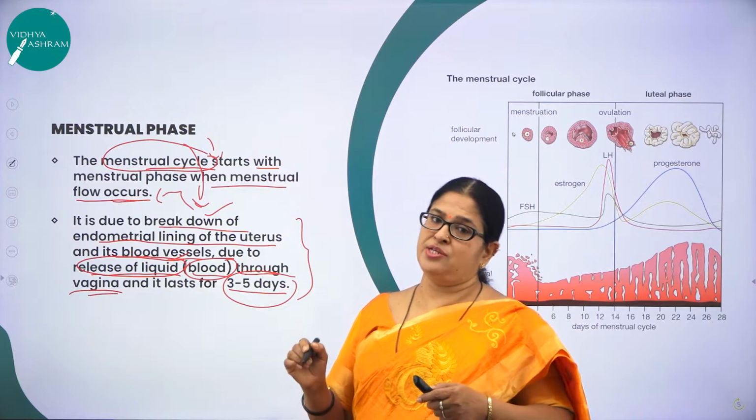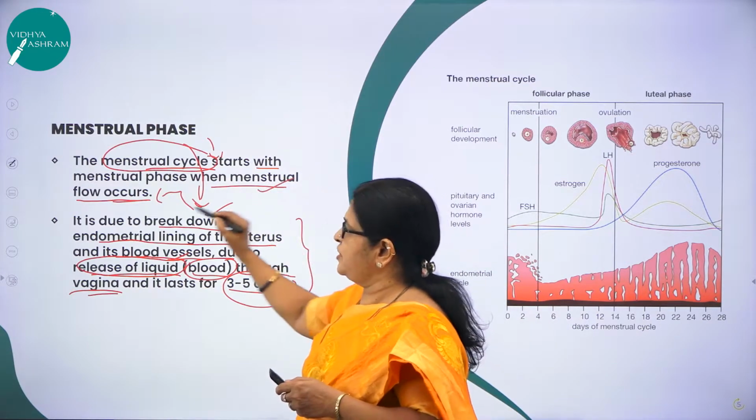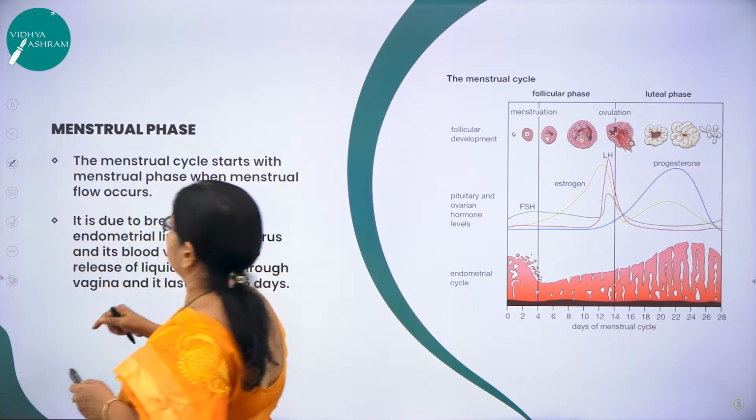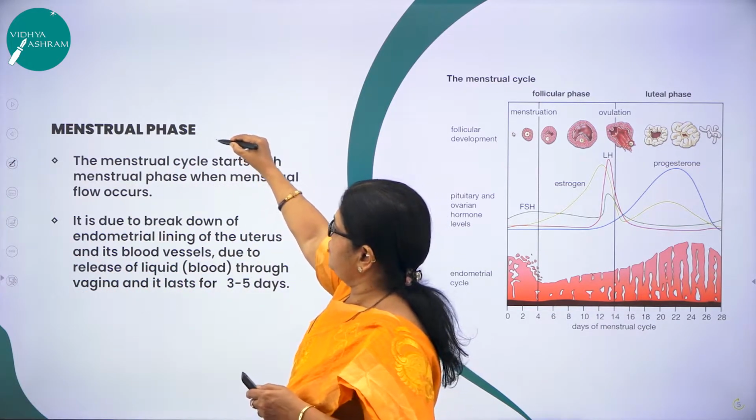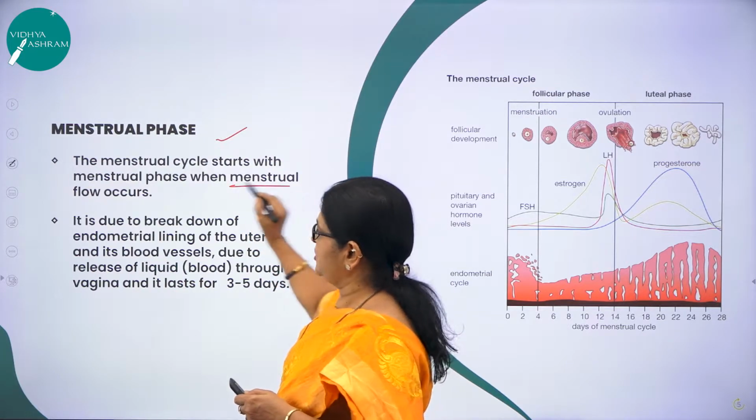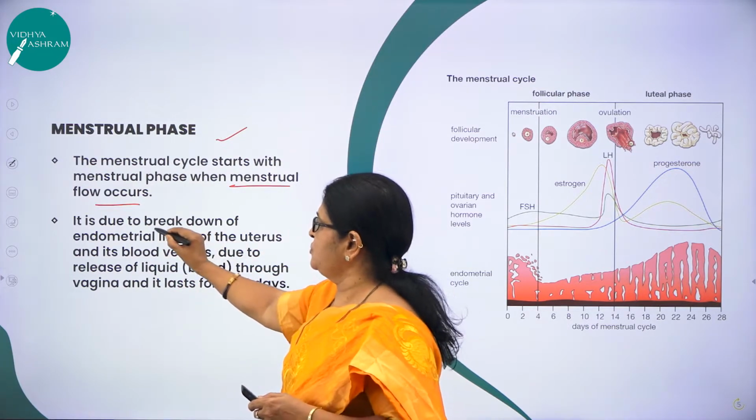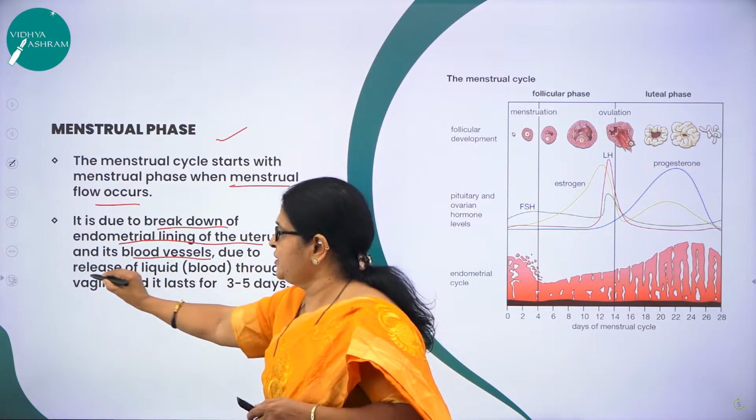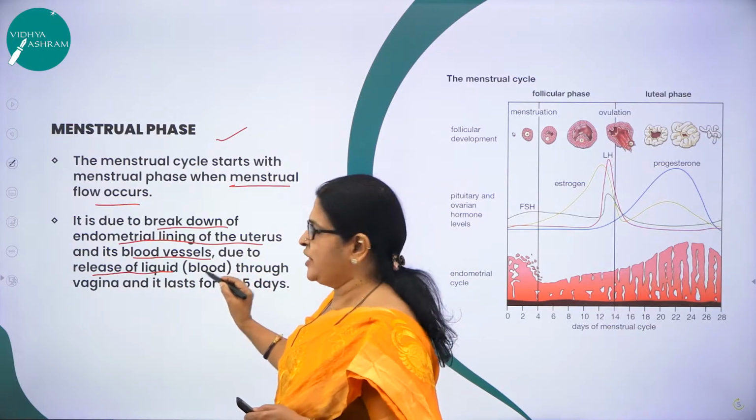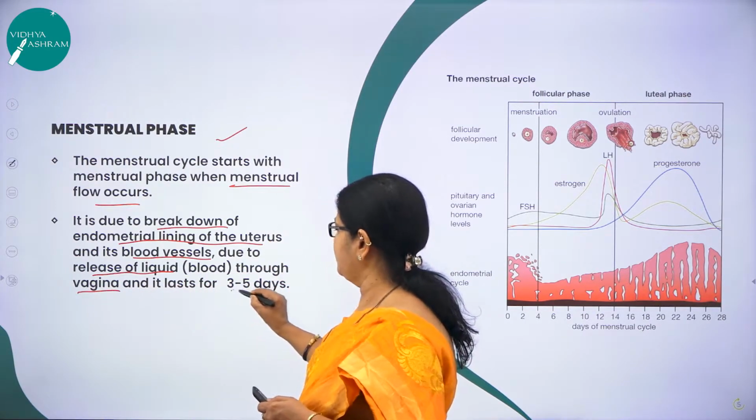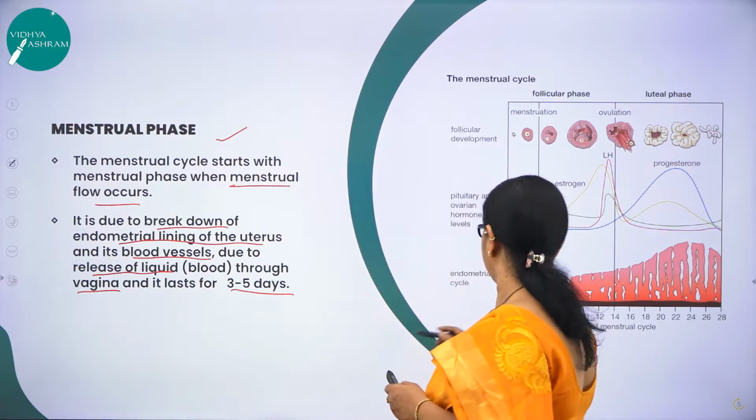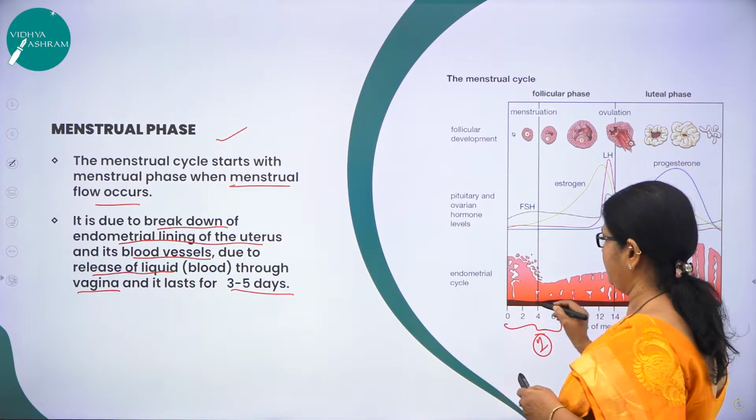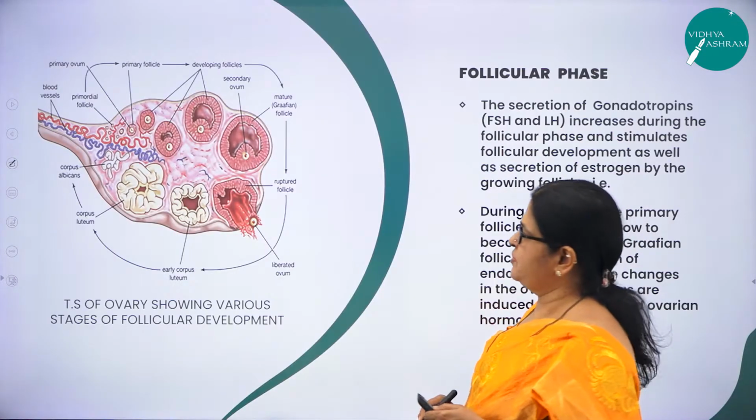Hope you have understood the first phase of this menstrual cycle, called the menstrual phase. The menstrual phase will start with menstrual flow. It occurs due to the breakdown of the endometrium lining of the uterus and its blood vessels. There is a release of liquid, and that liquid passes through the vagina, and it lasts for 3 to 5 days. So this is the first phase, called the menstrual phase, characterized by menstrual flow.